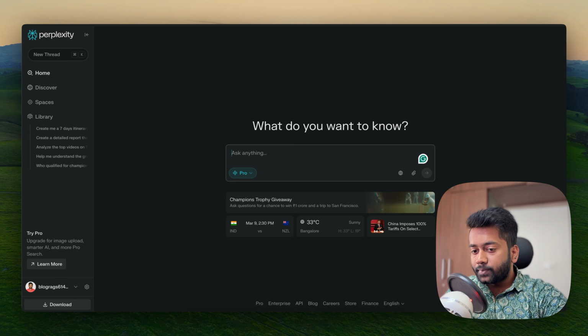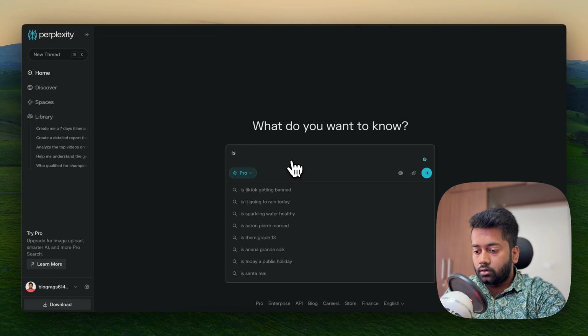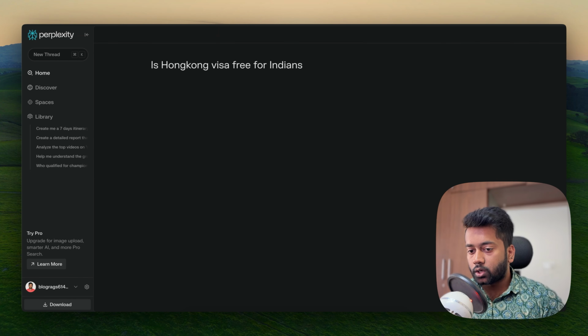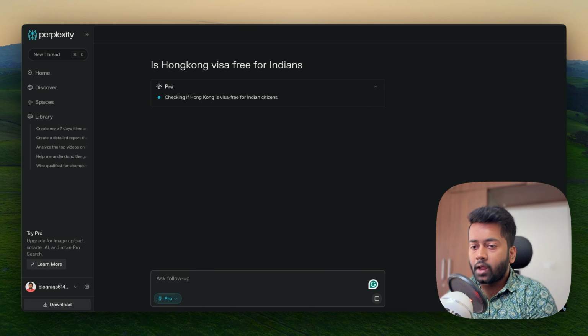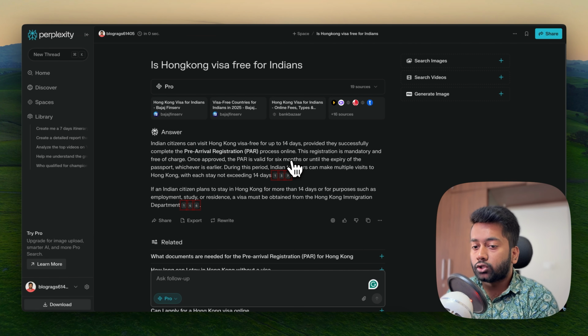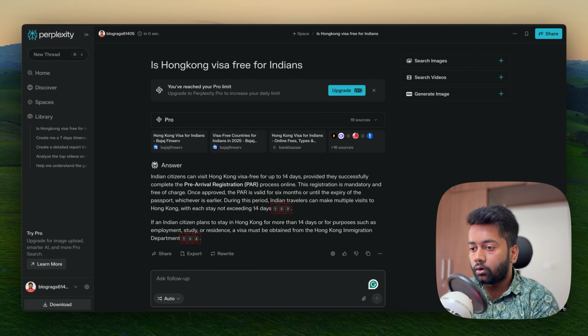Now you can also use Perplexity to do fact checking. For example, let me check something like, is Hong Kong visa free for Indians? Let's say this is my question. I'm doing a fact check, right? I want the most updated information. I'm very confused because, see, things can change, right? Let's say Hong Kong released something new in the last month or so. You won't get it in any blog.